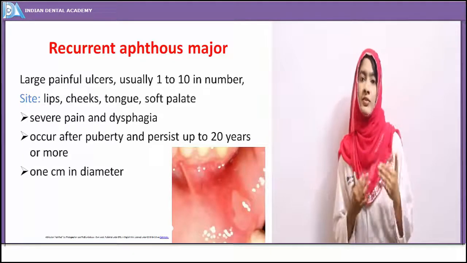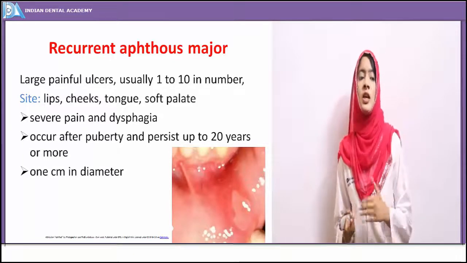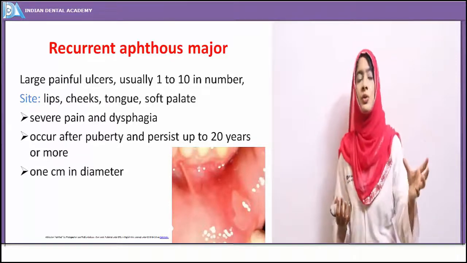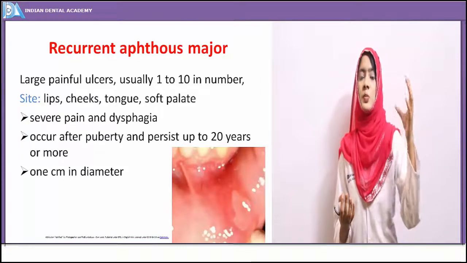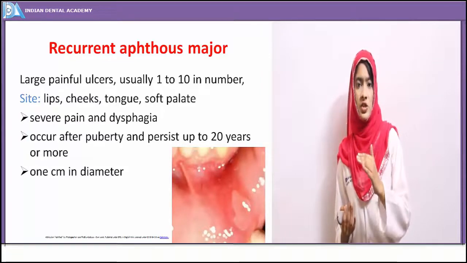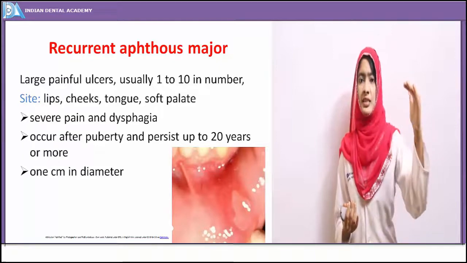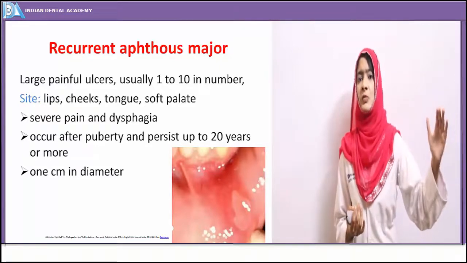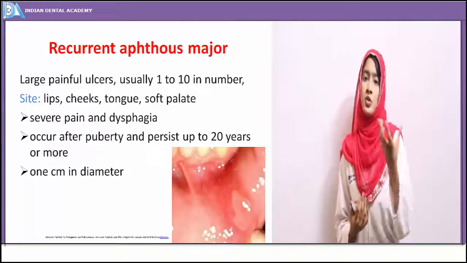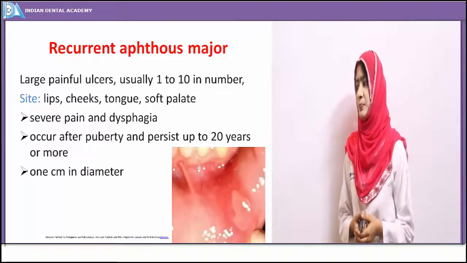Because of the variation in frequency, few of the sites may be healing, and few sites of oral mucosa show presentation of new ulcer. So this occurrence of recurrent aphthous major occurs in a continuous wave. Ultimately, when all the ulcers heal, the oral mucosa shows a great deal of scarring.